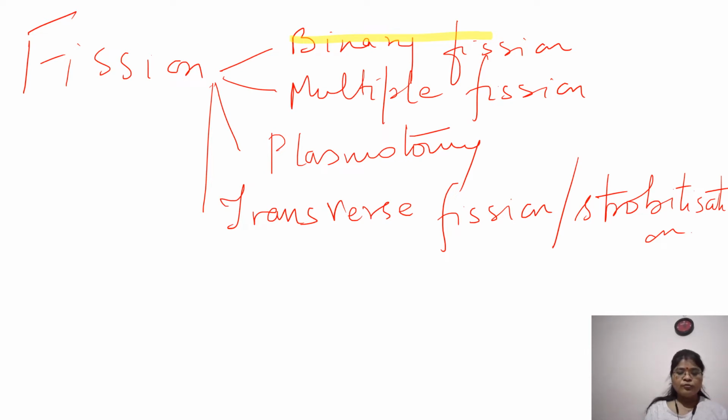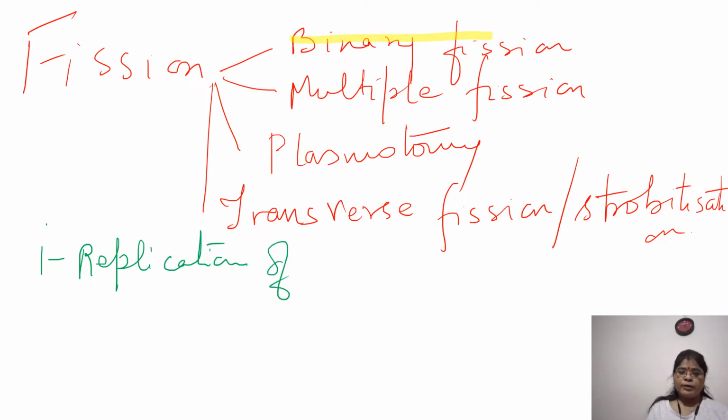So, in case of binary fission, see, whatever reproduction we are going to talk about, first thing which is most important, and for binary fission also, in any reproductive division it happens, that is replication of DNA. So what is happening here? Replication means what? Copying of DNA.